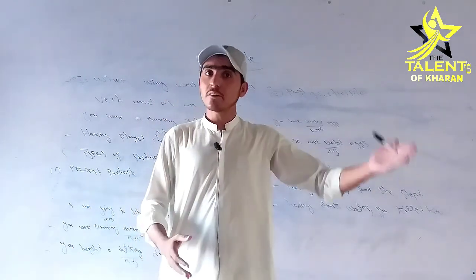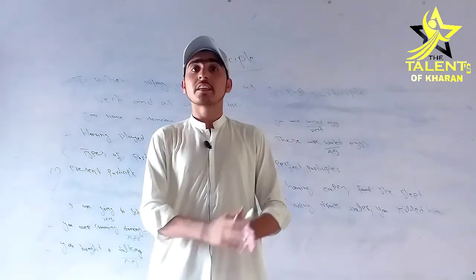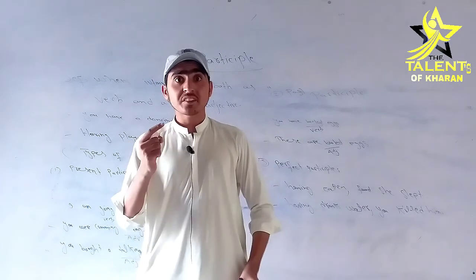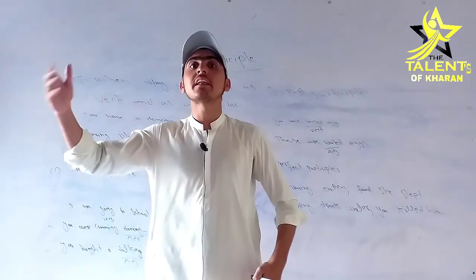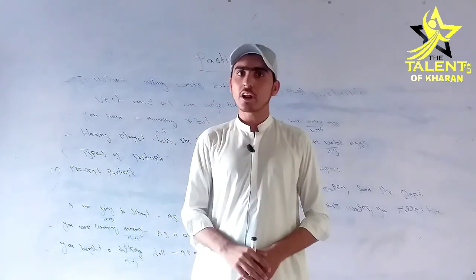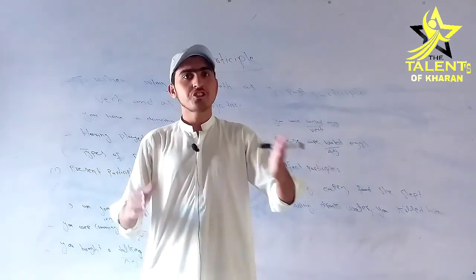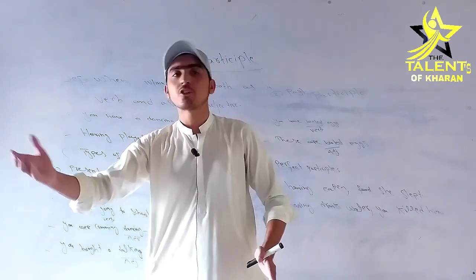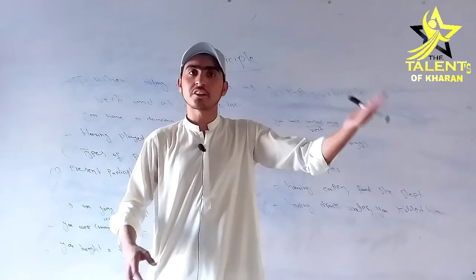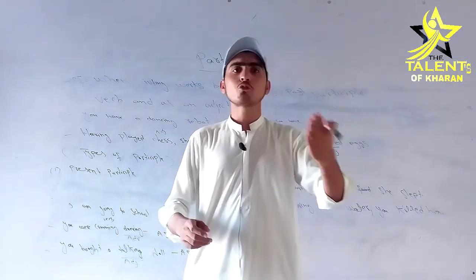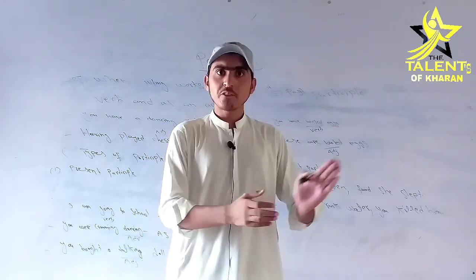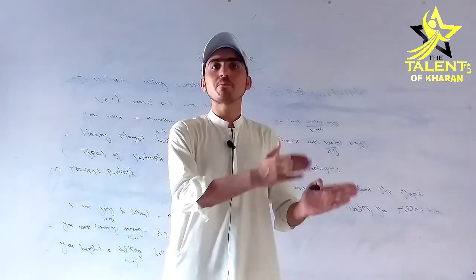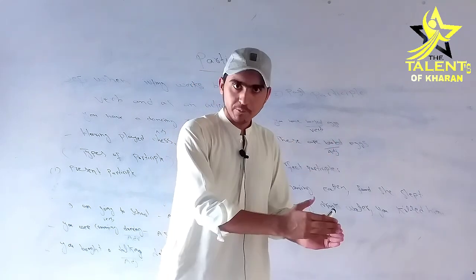So I'll come to the third type that is very necessary for us. That is perfect participle. What is perfect participle? It is used to show that a person completed an action and started another action in past. How? For example, having eaten food, she slept. Having eaten food is our first verb and she slept is our second sentence that we started in past. Another sentence I want to give you, as I gave you before: having played chess, she took rest. Here it is also perfect participle.